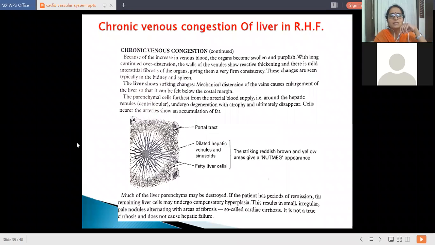Now next is the picture of chronic venous congestion of the liver. Chronic venous congestion of the liver is again due to back pressure on the hepatic venous circulation, that is, back pressure from the inferior vena cava will give rise to congestion of the liver. So this is the picture of chronic venous congestion of the liver.